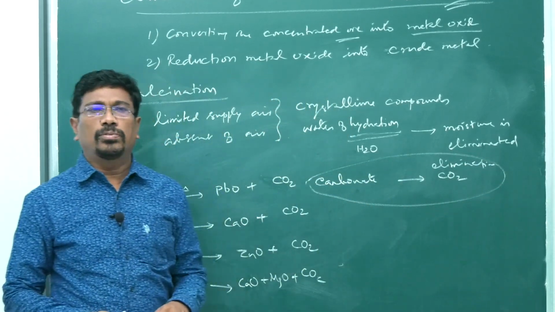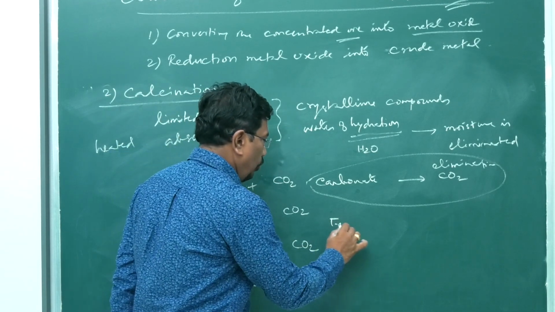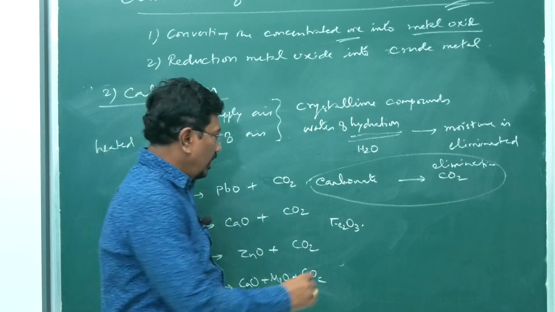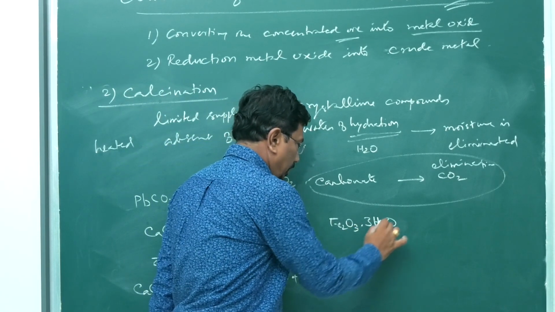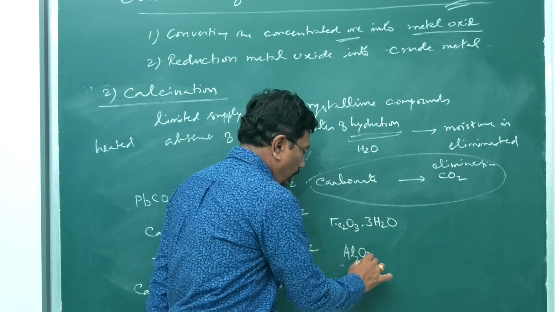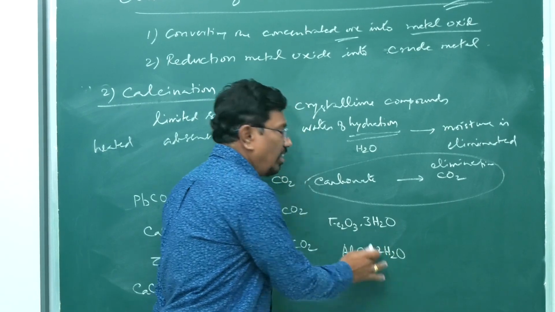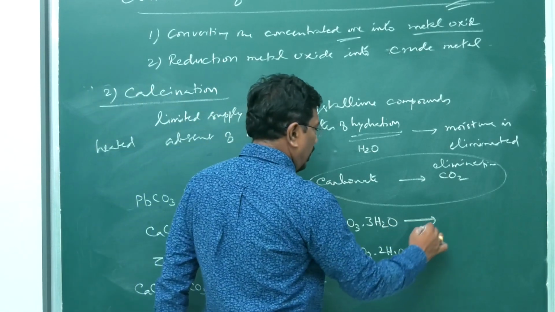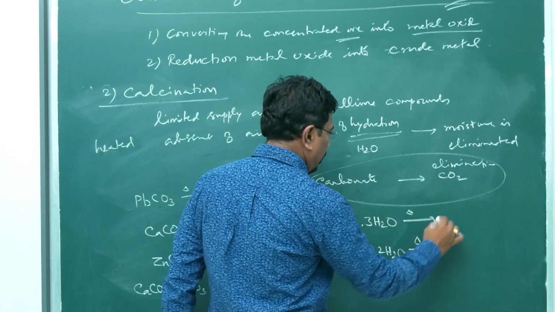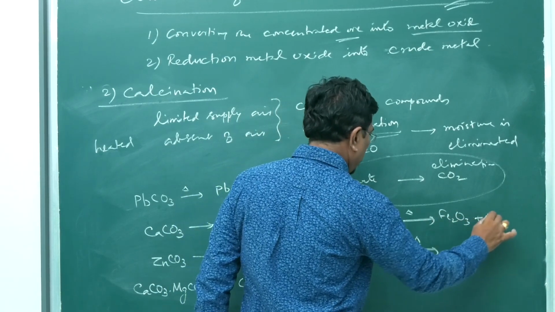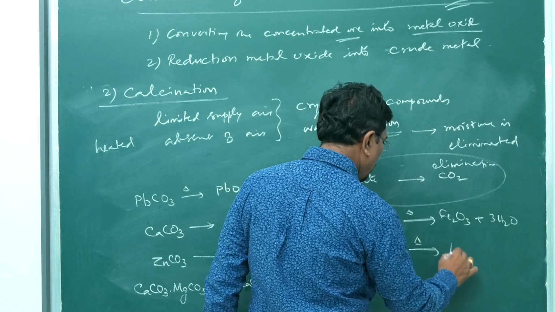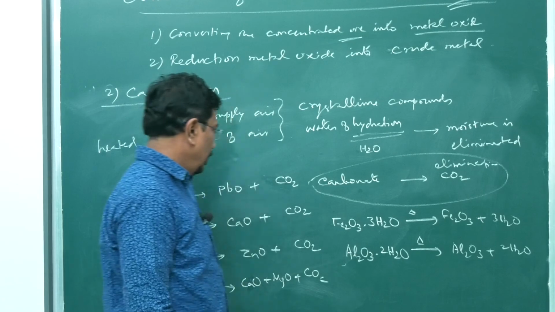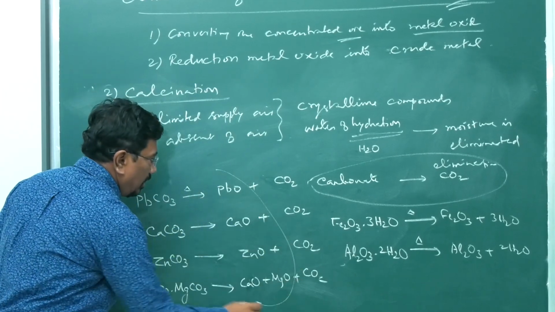From hydrated compounds, say ferric oxide, Fe2O3, containing 3 molecules of water as water of hydration, and alumina, containing 2 molecules of water as water of hydration, we say water of crystallization. During calcination, they become Fe2O3 plus 3H2O, moisture is eliminated, and Al2O3 plus 2H2O. So we have got metallic oxides.